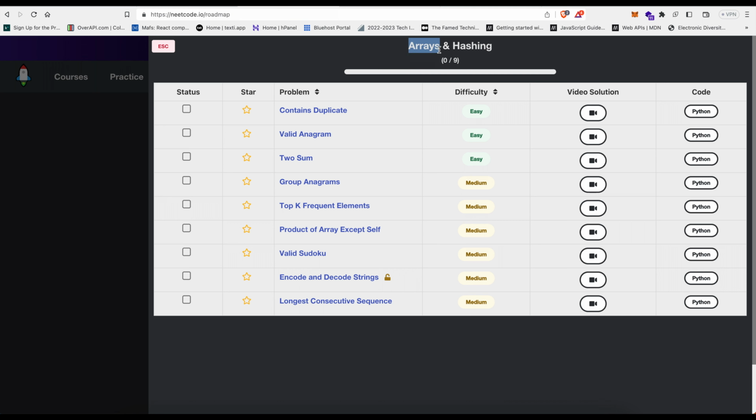I'm trying to get all 9 because arrays and hashing is basic, or I think I've used them the most among any other data structure. So if I'm starting to practice and they are the first ones, I should be able to finish them by the dawn of the next day. So the first question is the duplicate problem.